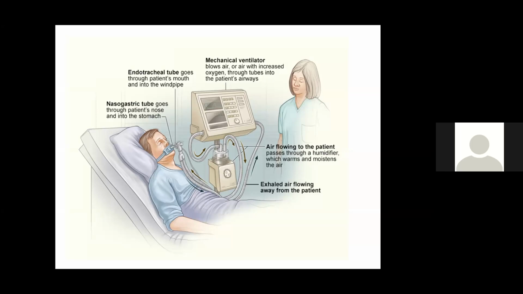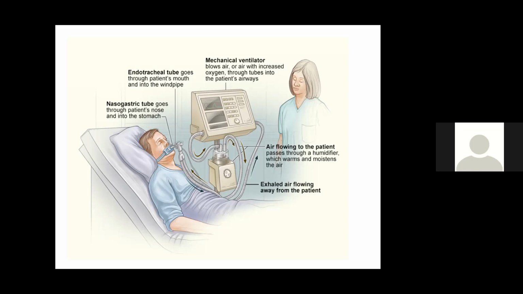Air flowing to the patient passes through a humidifier. Humidification is very important, as we learned in the first class. It warms and moistens the air, conditioning the air, otherwise there will be damage to the alveoli. Then exhaled air flows away from the patient.